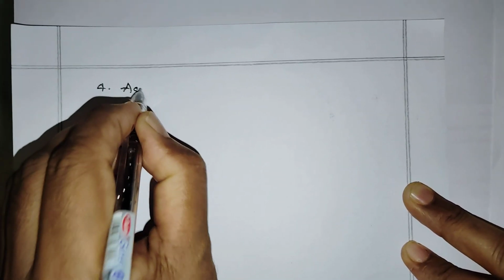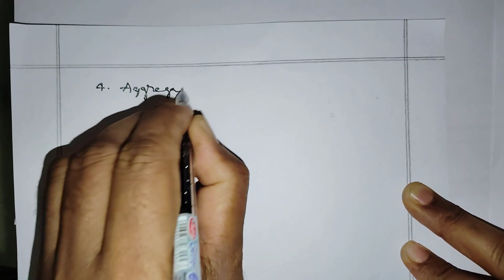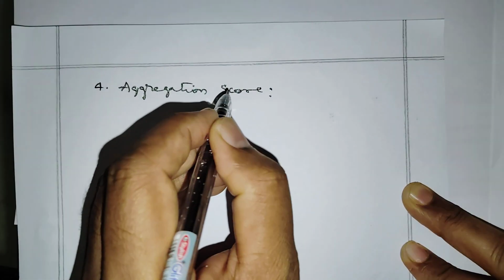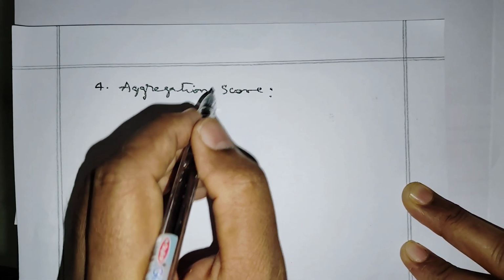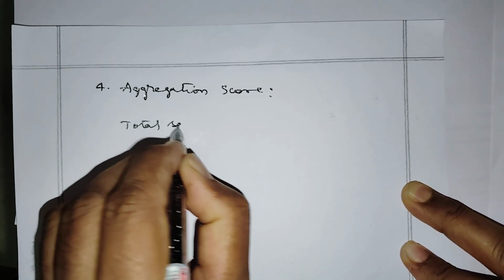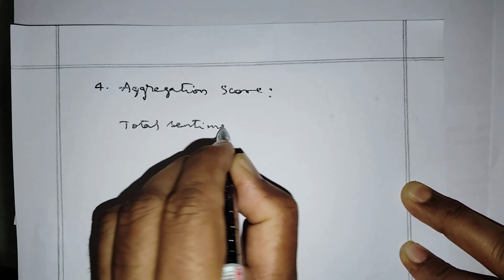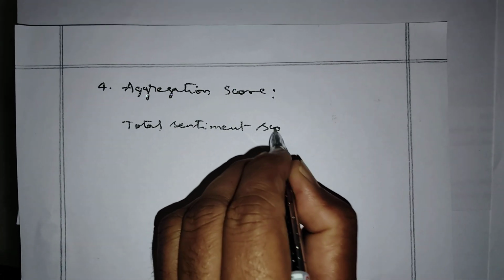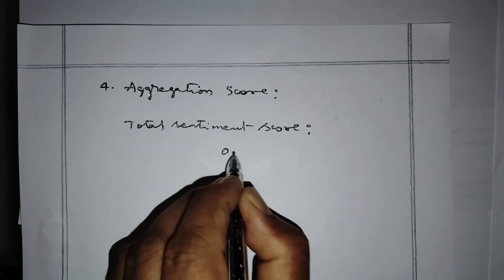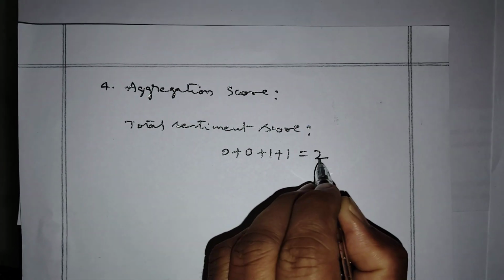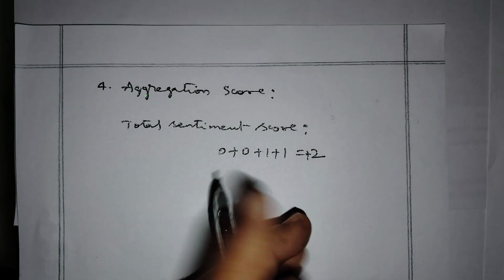In aggregation score, we take the sum of all these sentiment scores, that is the total sentiment score. That equals 0 plus 0 plus 1 plus 1, that equals +2.